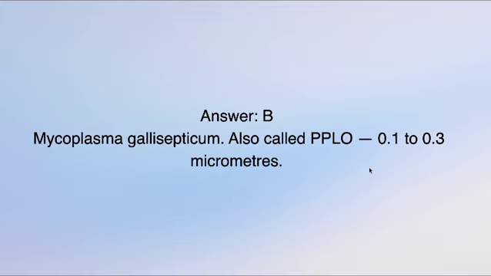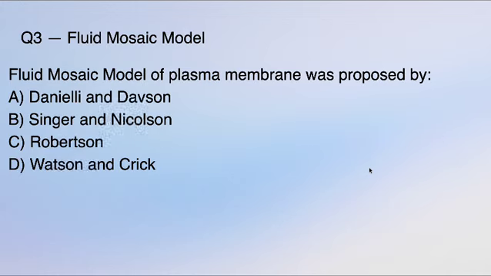Mycoplasma gallisepticum is the correct answer. In textbooks, we all know it is referred to as PPLO. And the approximate size is 0.1 to 0.3 micrometers. Let's move on to the next question.